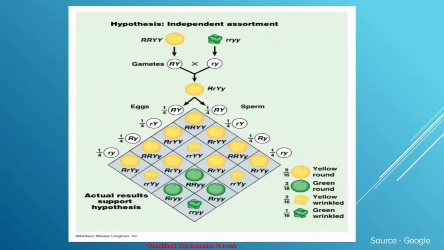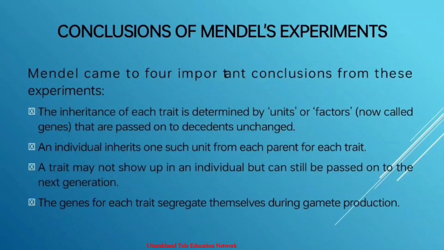So now we come to the conclusions of Mendel's experiments. After performing his experiments in the garden pea plant Pisum sativum, he came to four important conclusions. The first one is that the inheritance of each trait is determined by units or factors, now known as genes, that are passed on to the next generation and remain unchanged. Next, an individual inherits one such unit from each parent for each trait.